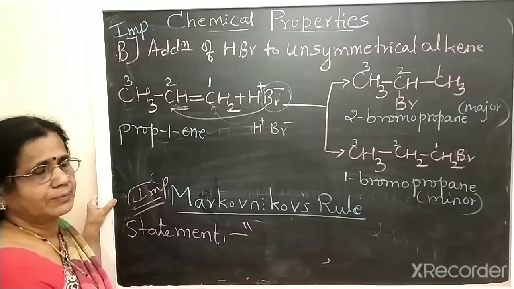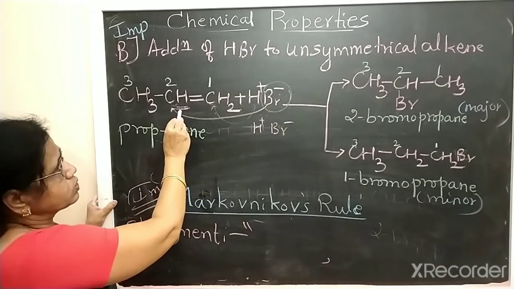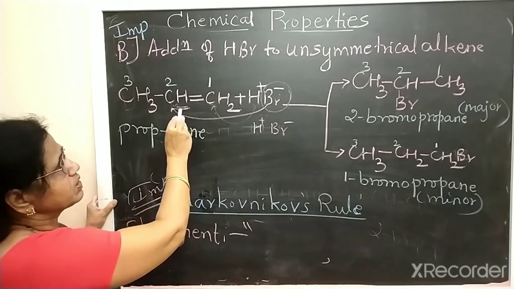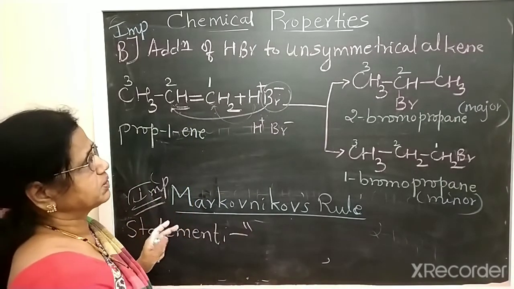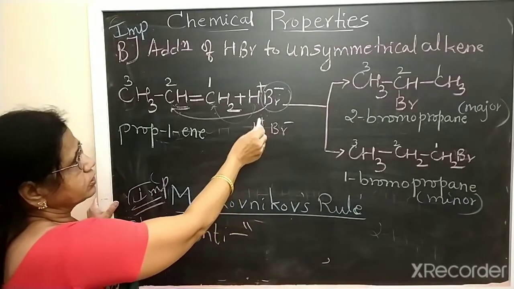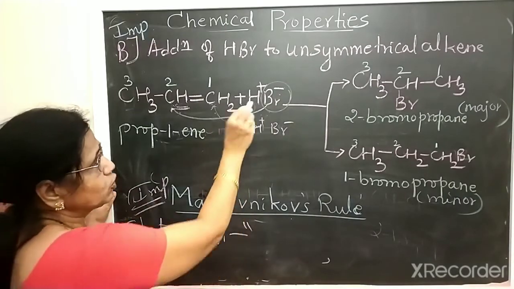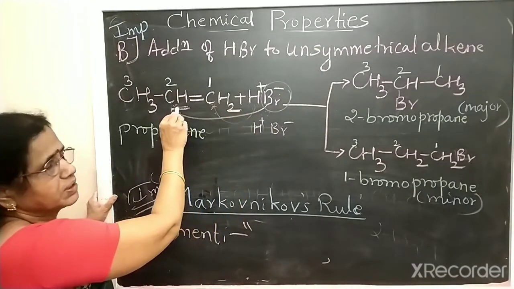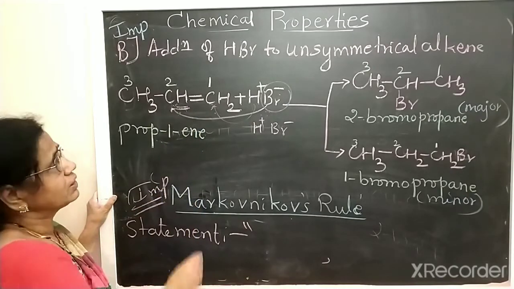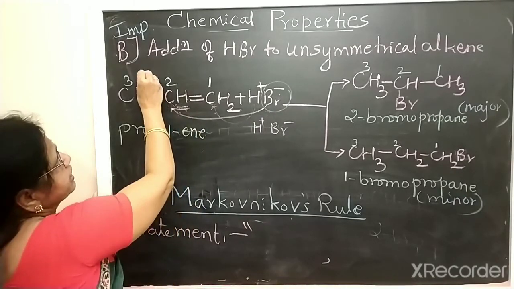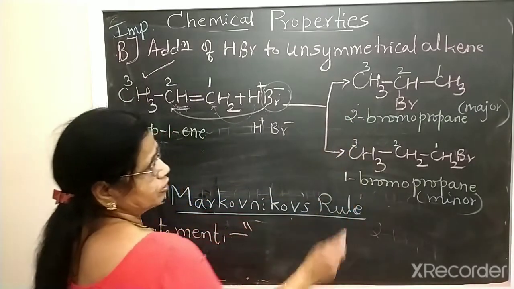What is the statement? The negative part of the adding molecule adds to that carbon having the least number of hydrogen atoms. Or, to be complete: during the addition of hydrogen halide to an unsymmetrical alkene, the negative part goes to that carbon having fewer hydrogens. That is the statement. Then, to explain it, you should take an example and write the major and minor products.